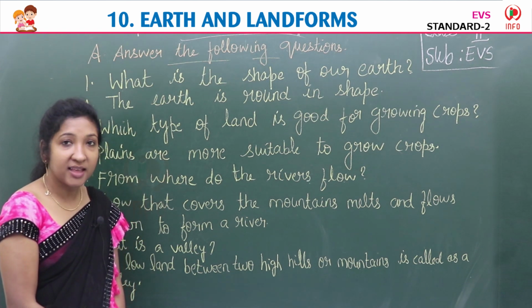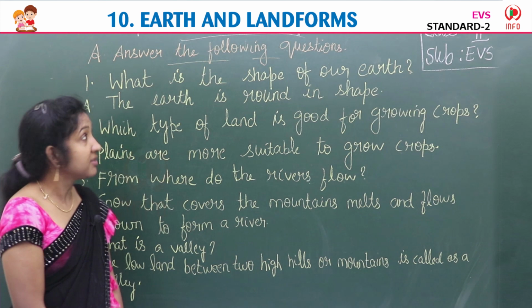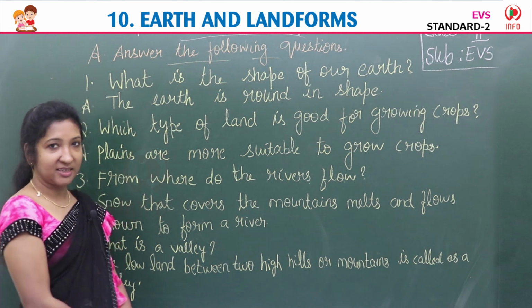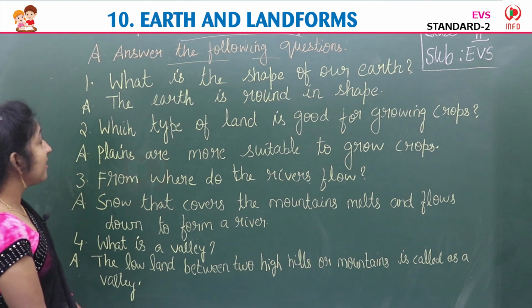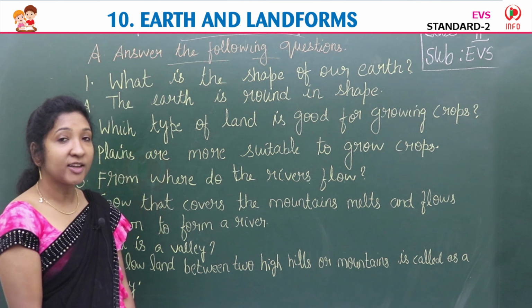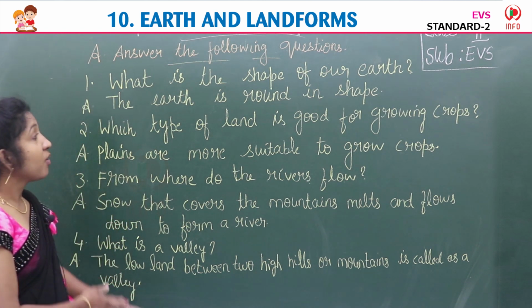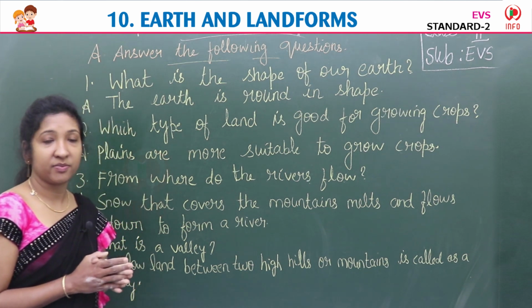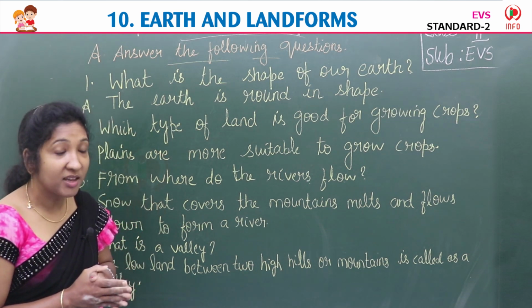The first exercise given in the textbook is exercise A. Answer the following questions. Okay, children, which is the first question here? Can you read that question? First question, what is the shape of our Earth? So what is the shape of the Earth, children?